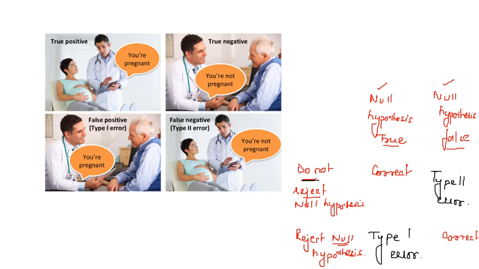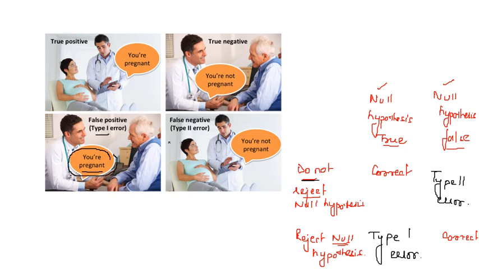In type 1 error, we can say that there is an effect when the effect is actually not present. Here we are saying that the old man is pregnant but he is actually not. So there is an effect but actually no effect. So this is type 1 error.